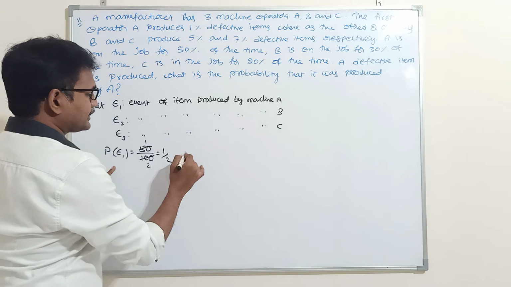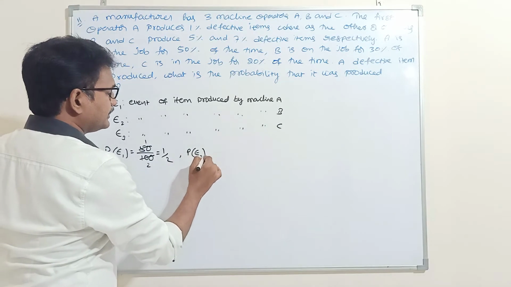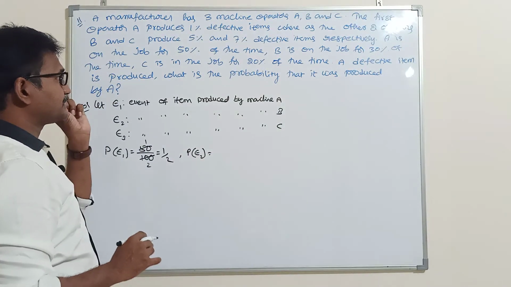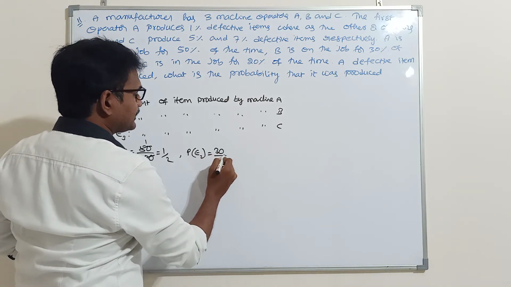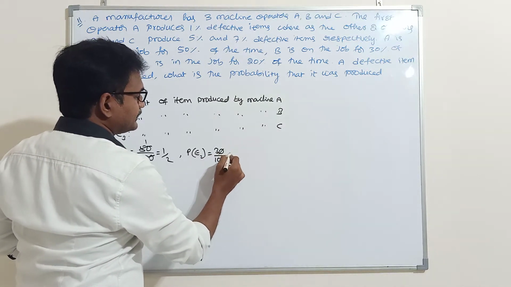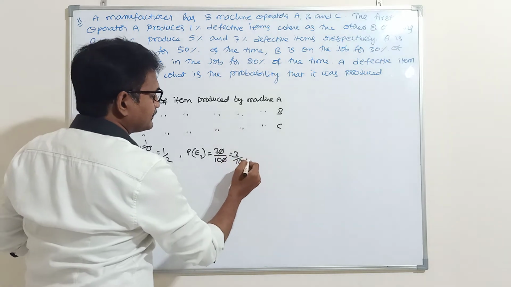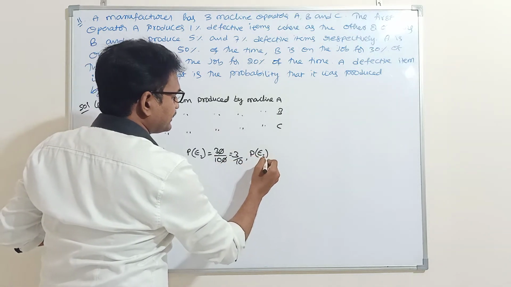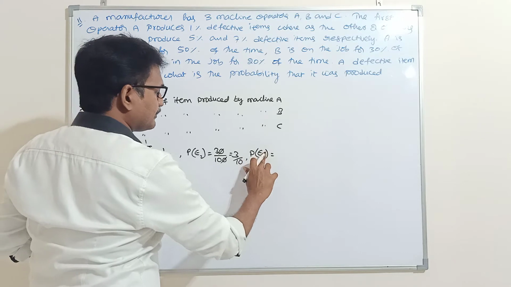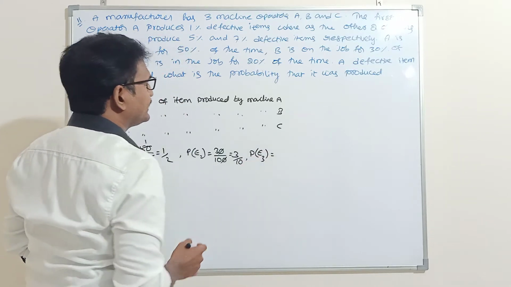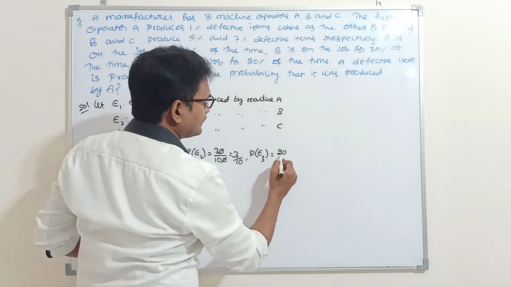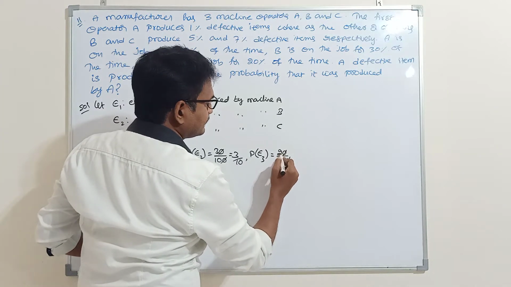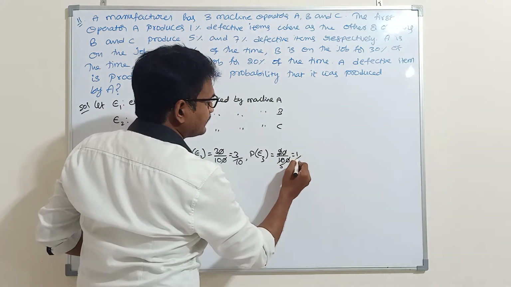Second, probability of event of item produced by machine B. So, machine B is 30%. 30% means 30 by 100, 3 by 10. Next, probability of E3, items produced by machine C, is 20%. 20% means 20 by 100. That means 1 by 5.